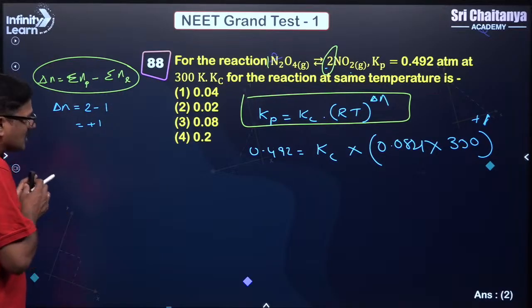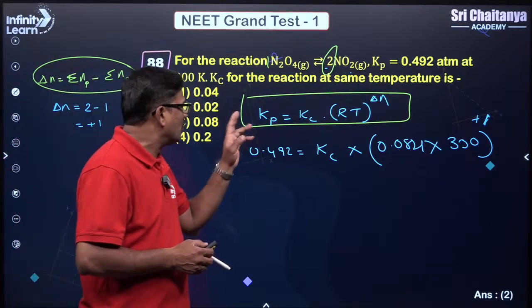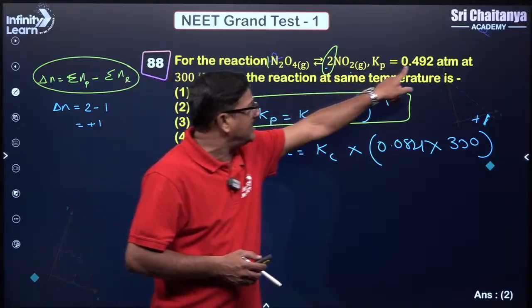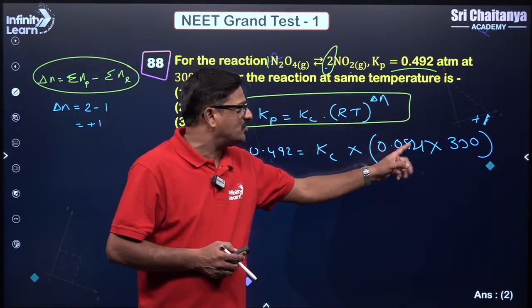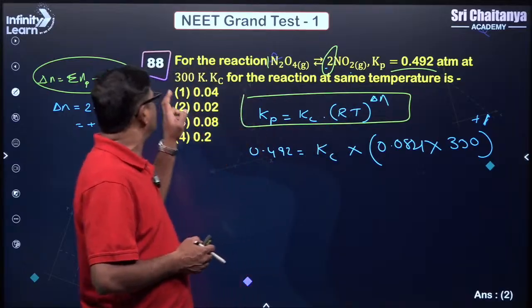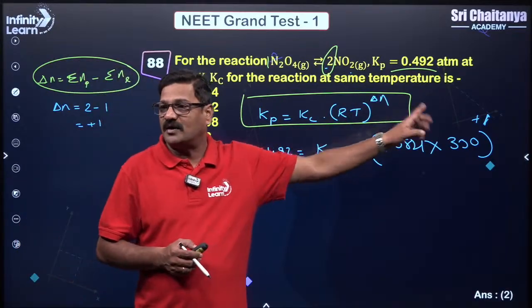So delta N is plus 1. So Kp is equal to Kc into 0.0821 into temperature, given as 300, to the power 1.